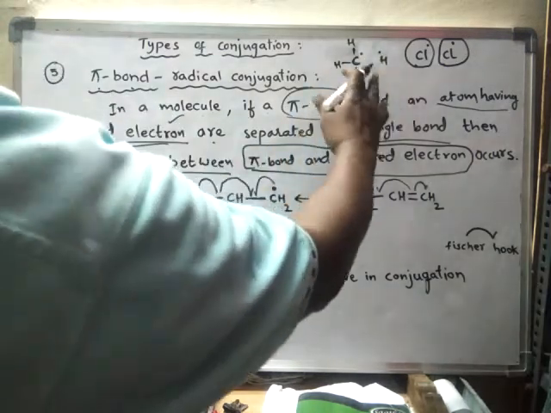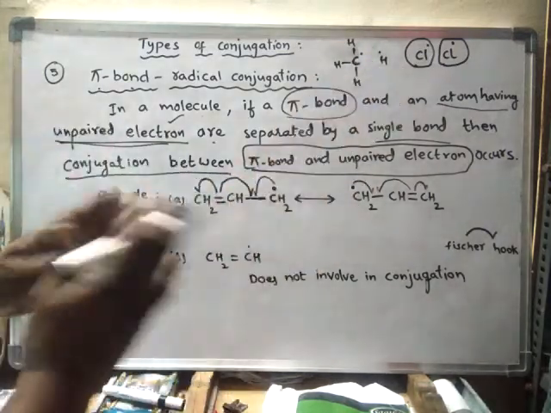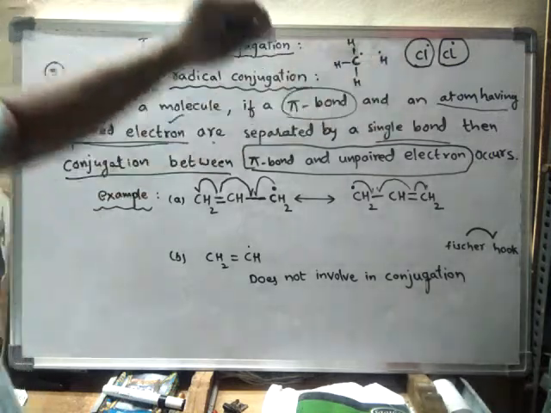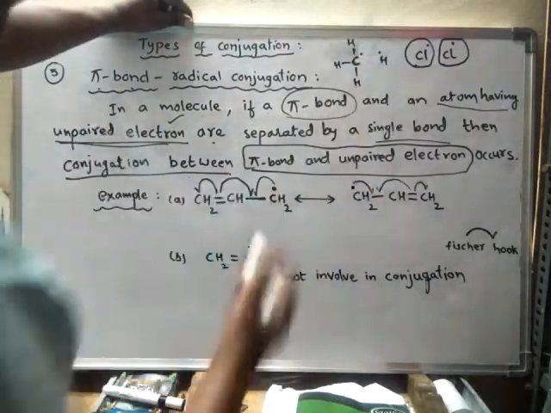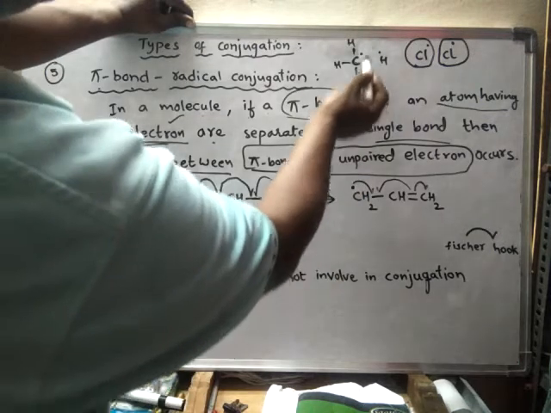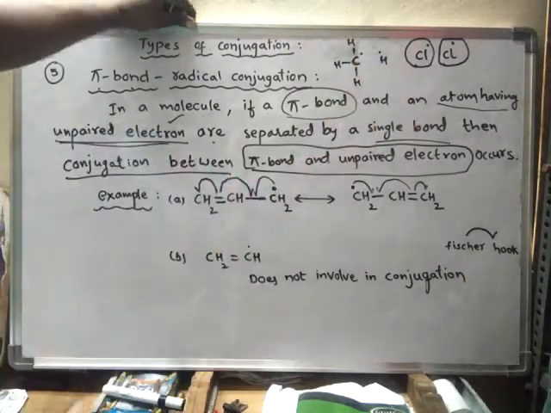If it is in this way, that means the bonded electrons give one electron to each atom like this, then such type of fission is said to be homolytic fission. Homolytic fission leads to the formation of radicals. So now it is called a free radical, or simply radical. So now this is also a free radical.